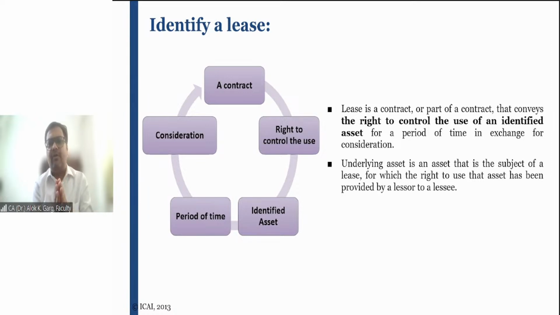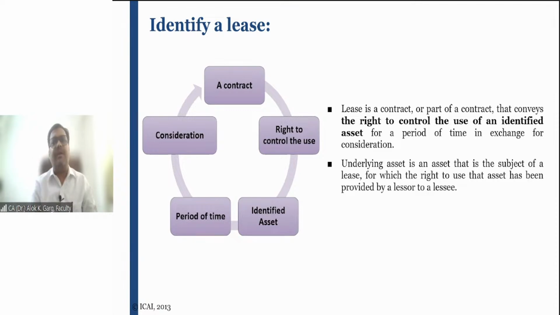So if I talk about the parties, asset, time, consideration, these four key items are there in IND AS 116 also. Because we are talking about contract, we are not talking about standard, we are talking about contract. So all lease contracts will have at least these four items: parties, asset, which is the subject matter of the lease, specified period of time, and consideration.